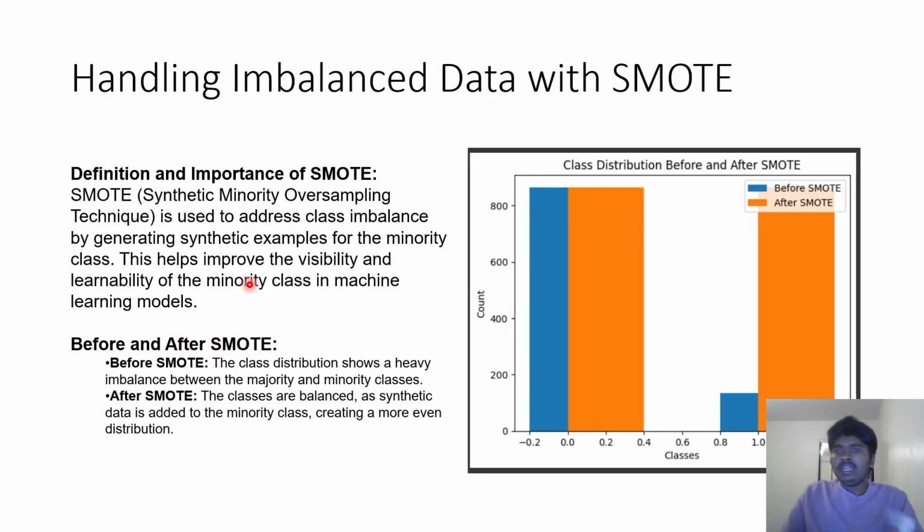We can see the graph here, this is before SMOTE and this is after SMOTE. You can see the minority classes are fewer and the majority classes are more, and with the help of the synthetic minority oversampling technique, which is SMOTE, we performed some operations and balanced both the minority and majority classes. So that's all about handling imbalanced data with the help of SMOTE.